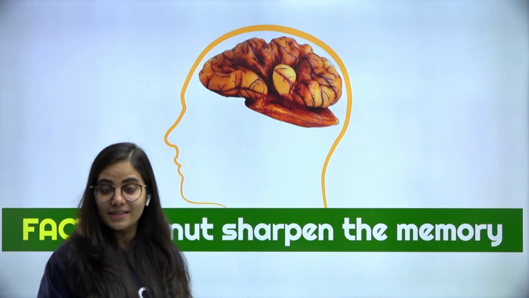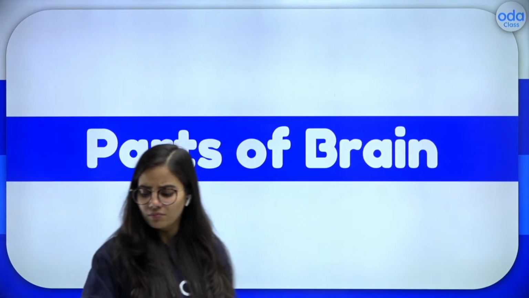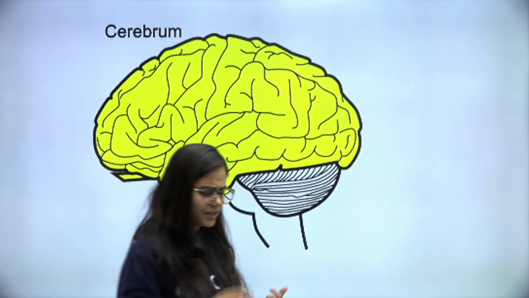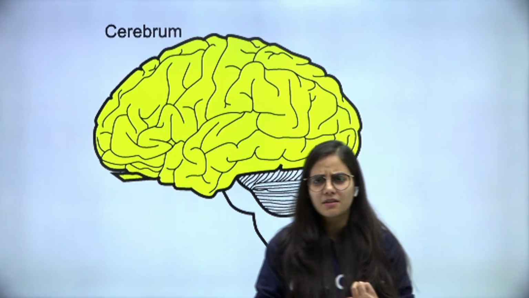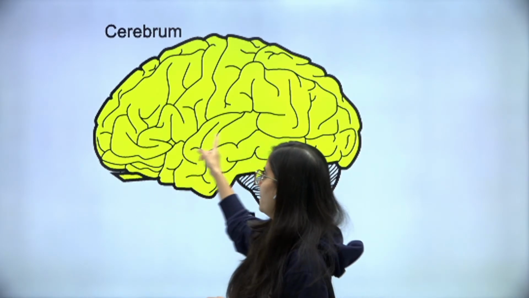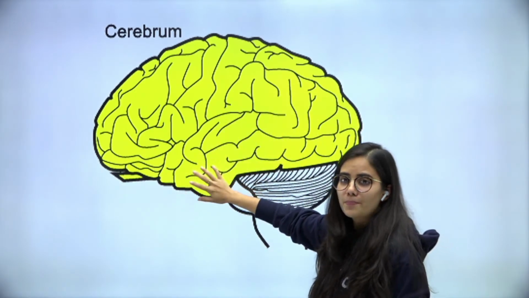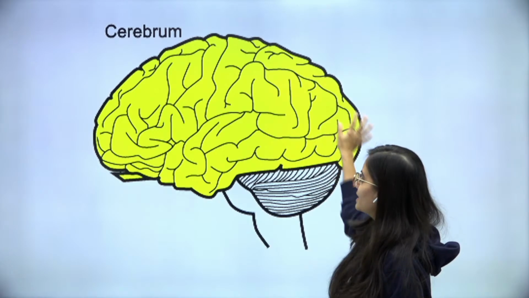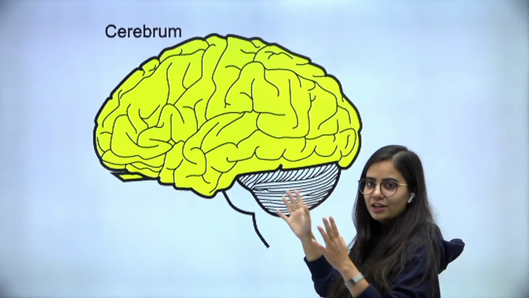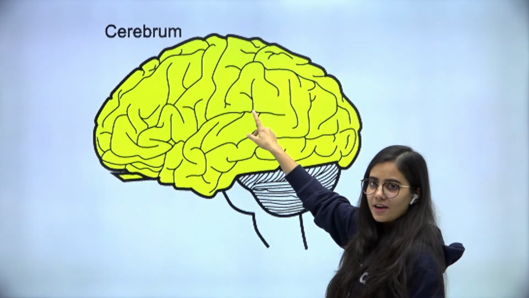Okay, so let's understand the different parts which are there in the brain, and how the work is distributed to all the different parts. First of all, we are thinking, right? We think, we reason, we memorize things. All these things are done by the cerebrum, which is the yellow colored larger portion of the brain. So this is the cerebrum, which is divided into two halves, which we will talk about. But this yellow portion, that is the cerebrum.